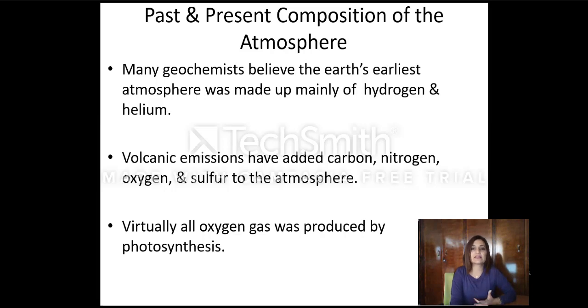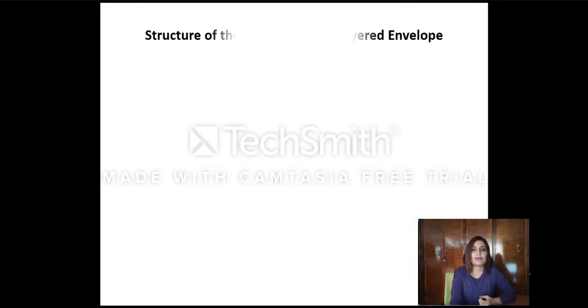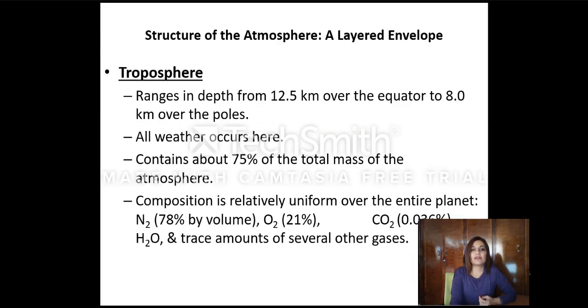What is the highest composition of gas in the atmosphere? Well, if you still remember, we have nitrogen with 78%, oxygen 21%, and CO2, traces of CO2 0.036%, and the other gases that we discussed, whether H2O droplets or vapor, a trace amount of other gases, including sulfur, and greenhouse gases that we will discuss, these are actually traces.